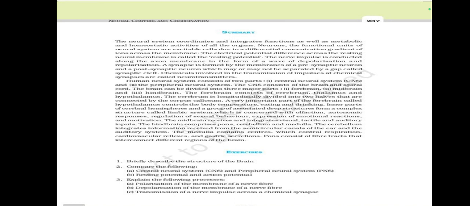The cerebrum is longitudinally divided into two halves. A very important part of the forebrain called the hypothalamus controls the body temperature, eating and drinking. Inner parts of cerebral hemispheres and a group of associated deep structures form a complex structure called the limbic system, which is concerned with olfaction, autonomic responses, regulation of sexual behavior, expression of emotional reactions, and motivation.